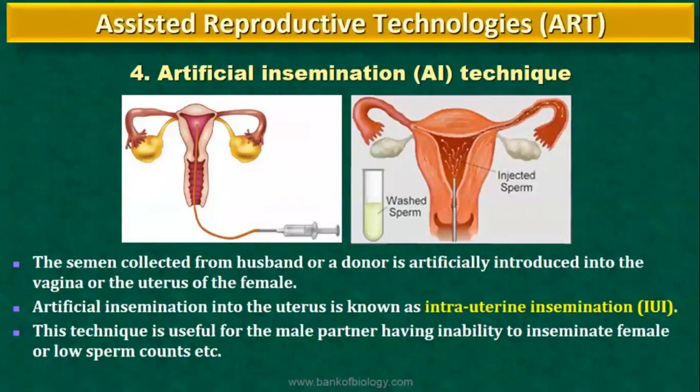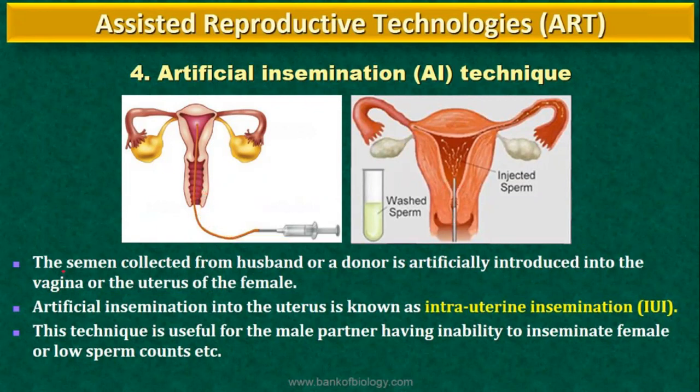So our next topic is the next assisted reproductive technology, that is the artificial insemination. Okay, next is the artificial insemination or the AI technique. That is, the semen collected from the husband or a donor is artificially introduced into the vagina or the uterus of the female. Either they will introduce it into the uterus or into the vagina.